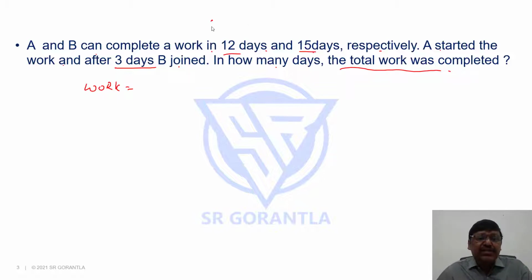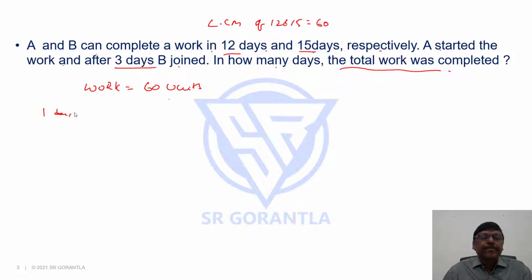So here, the LCM of 12 and 15 is 60. So we'll assume the work as 60 units. If we assume the work as 60 units, one day's work of A is 60 by 12, that is 5 units. One day's work of B is 60 by 15, that is 4 units.